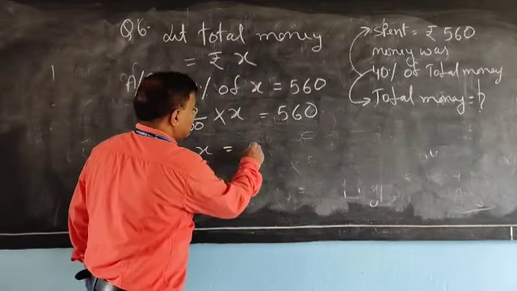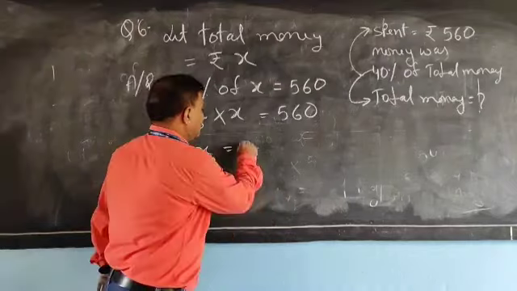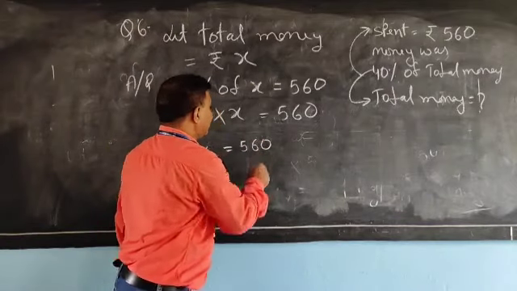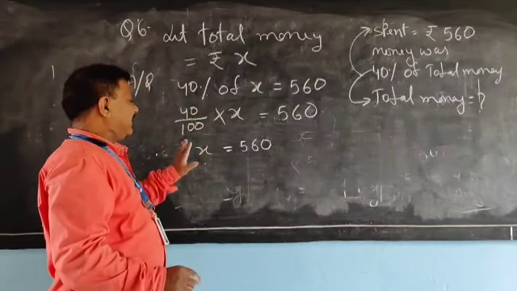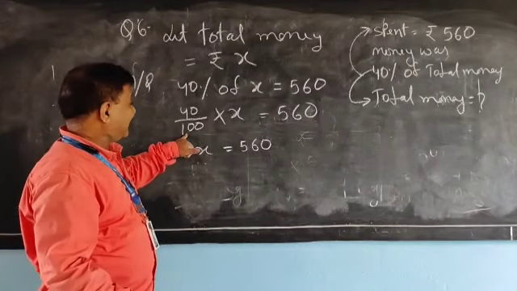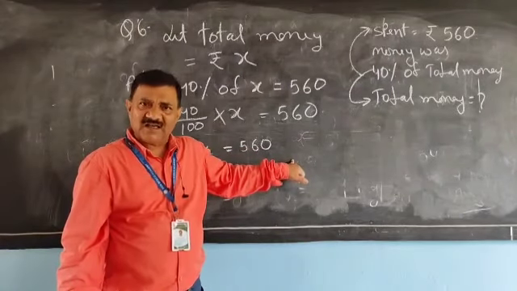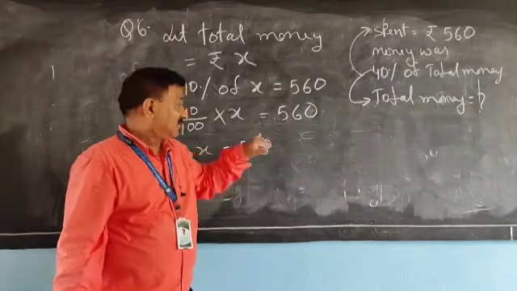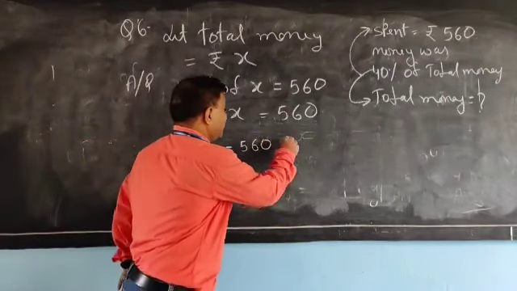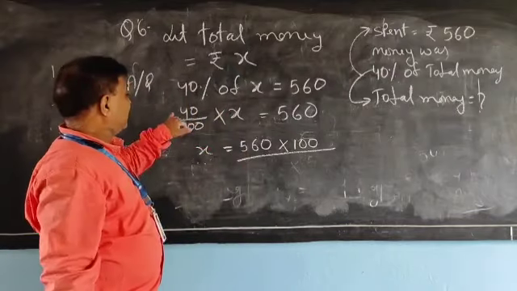Therefore, x is equal to 560, already written on this side of the equal sign. x is left on this side and these numbers are transferred to that side. So 100 is divided here, and on the other side it will become multiply.